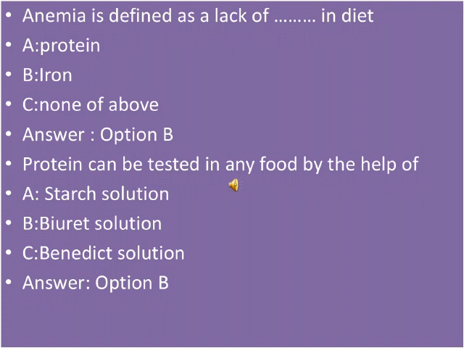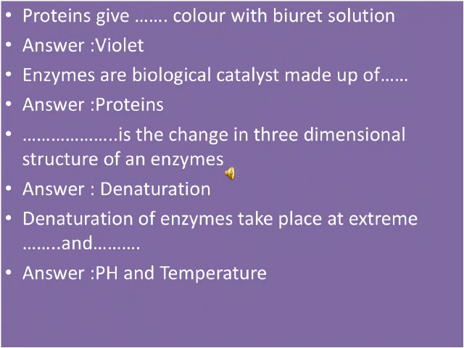Protein can be tested in any food with the help of. Option A is starch solution, B option is biuret solution, C option is Benedict solution. So how could you test protein in any food? With the help of biuret solution. Option number B is right here. Proteins give dash color with biuret solution, so the answer for that is violet color.